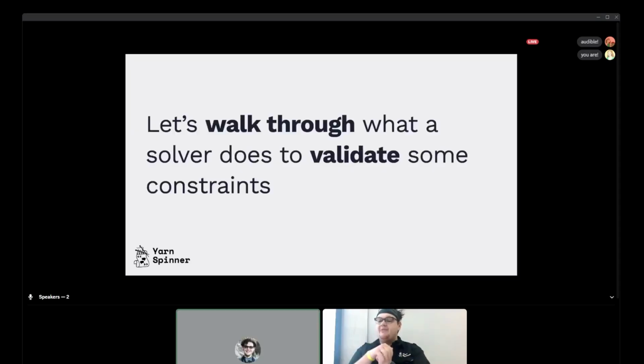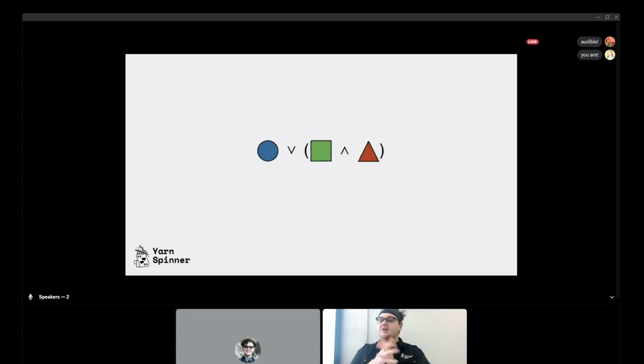This is based on a paper and an algorithm called Davis, Putnam, Logemann, Loveland, and it was published in 1961. It's not new. It's not new at all. So we take the following Boolean expression, which is circle, or square, and triangle. Everyone's happy with those symbols? Yep. Great. So circle, or square, and triangle.